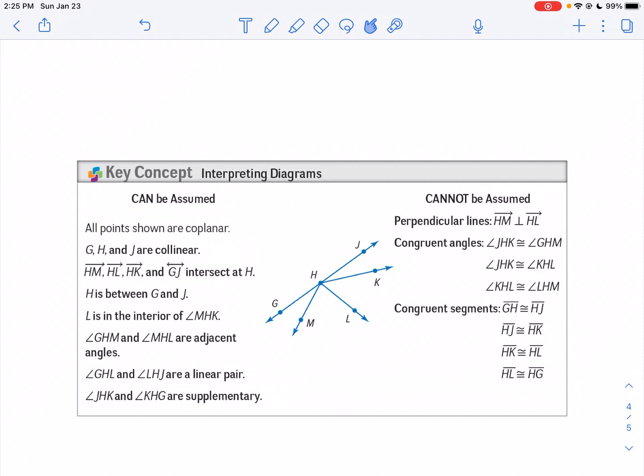One of the harder things in geometry, when you're given a picture, is what you can assume to be true and what you can't assume to be true. Your eyes will deceive you sometimes. So here's what you can assume.